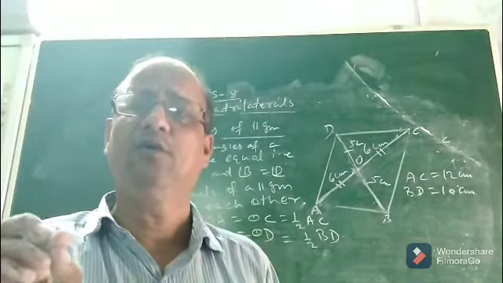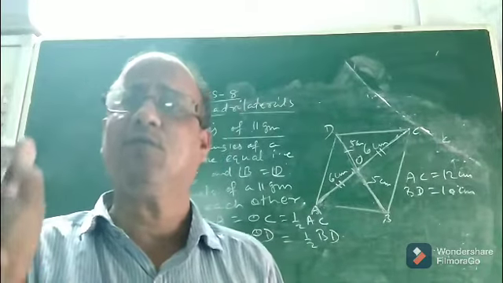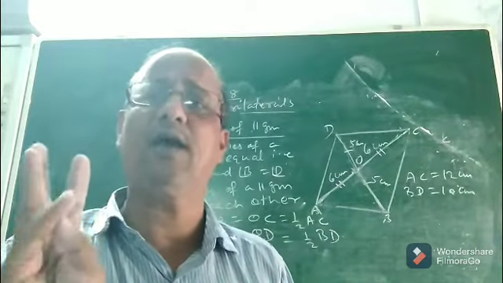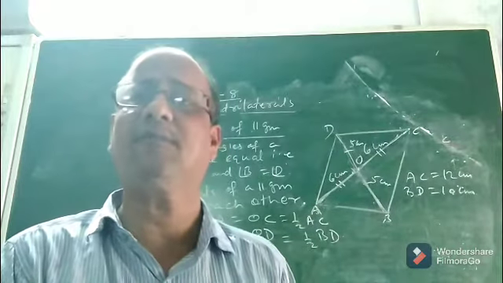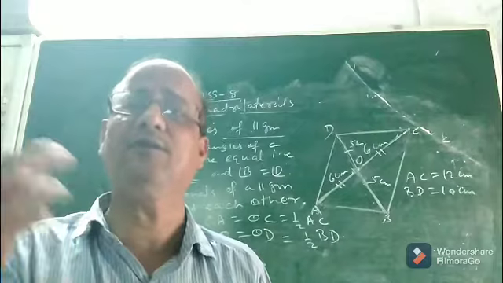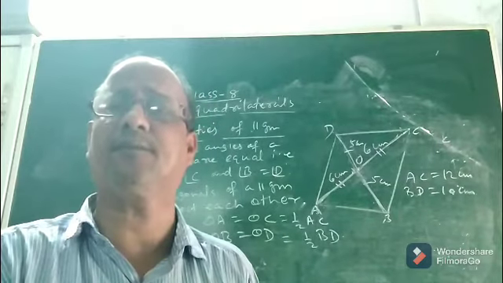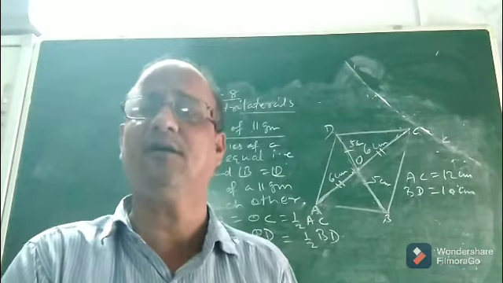Okay. So the other special types of quadrilateral, namely your rhombus, square, and rectangle will be discussed in the next class, so that the chapter will come to an end, and then we will discuss few problems of this particular chapter which generally come in the exam.